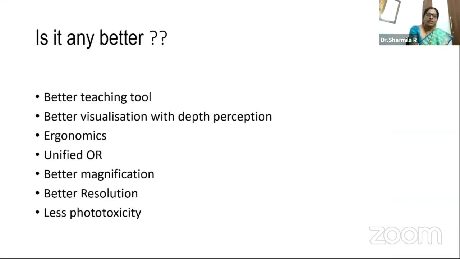Definitely for teaching, I would recommend this, because we are all in the unified OR. The assisting nurse knows what I'm doing. The fellow who is observing also knows each step, and I can teach just when I'm doing. Better visualization with better perception, better ergonomics, better magnification, better resolution. And for long surgeries like the RD procedure or the AGV, we do not cause much phototoxicity to these patients.